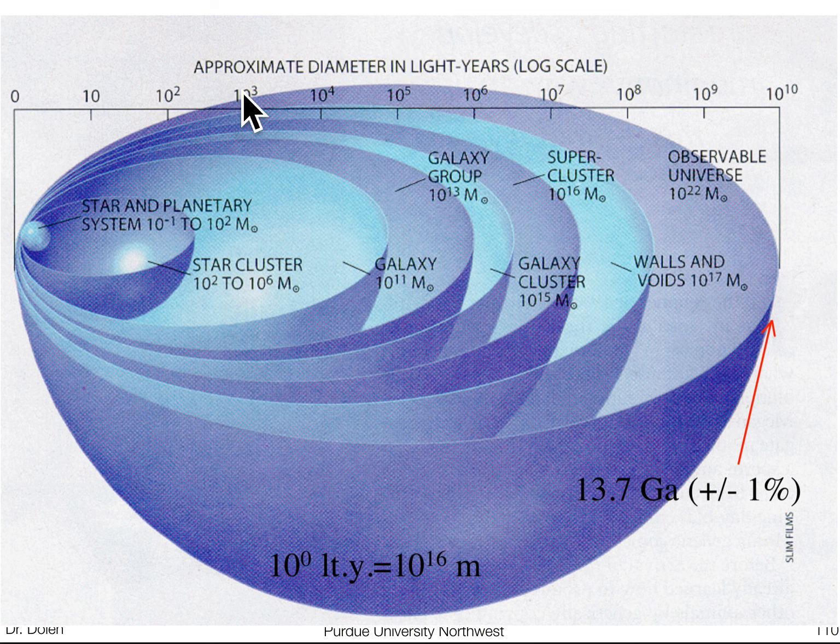Then we have a group of galaxies. Then we have a cluster of galaxies. Then we have a supercluster of galaxies. And then on huge, huge scales, we have these walls and voids in the universe. And finally, we have the observable universe, meaning if the universe is only 13.7 billion years old, we can only see light from things that are at most 13 billion light years away.